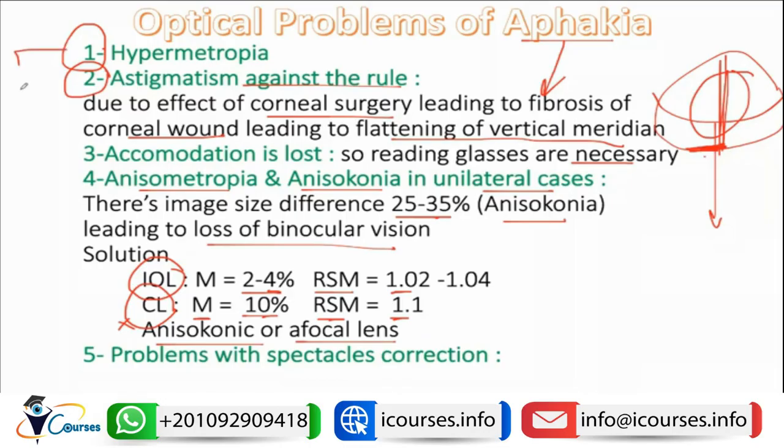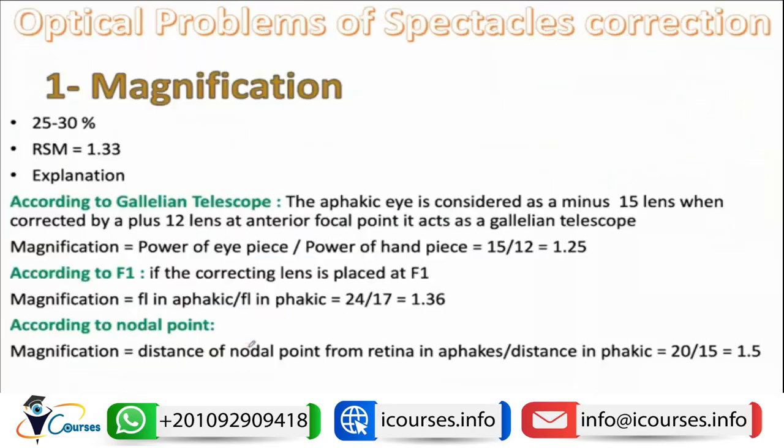So these are problems that occur due to aphakia itself, but there are also problems with spectacle correction. When we correct the patient with aphakia with a spectacle, these spectacles can cause some problems. So what are these problems? This will be the last part of our lecture. The first problem will be, as we said, magnification. The spectacles will cause magnification of about 30%. So the relative spectacle magnification will be 1.3.